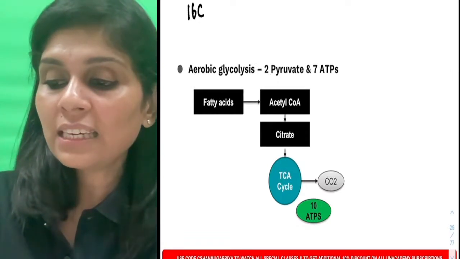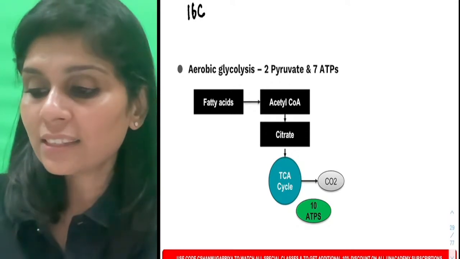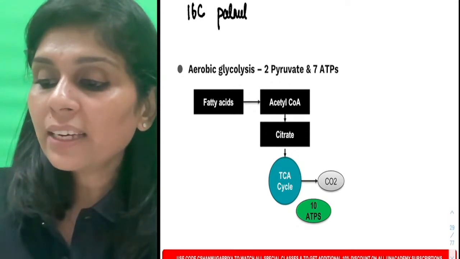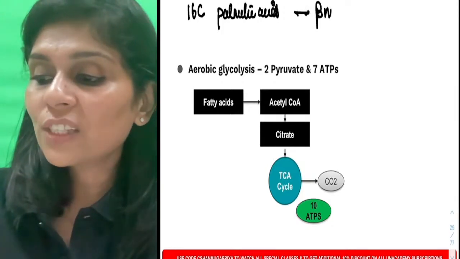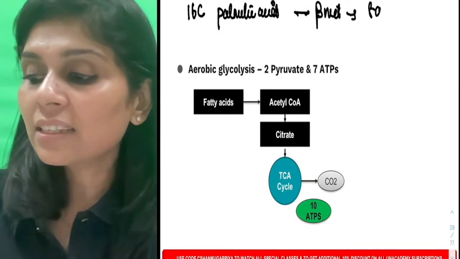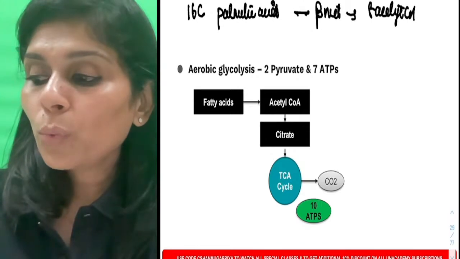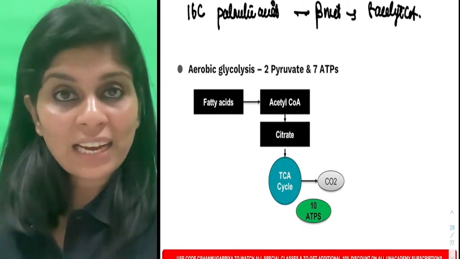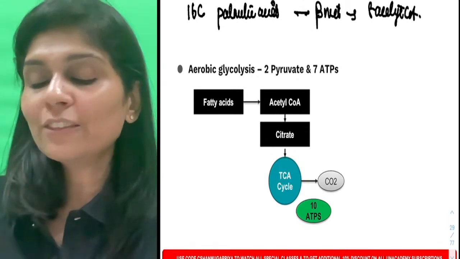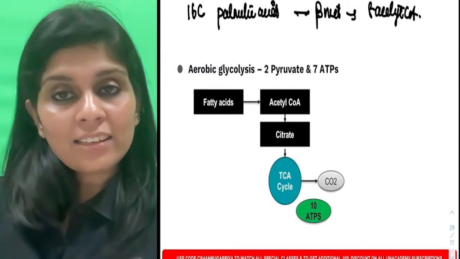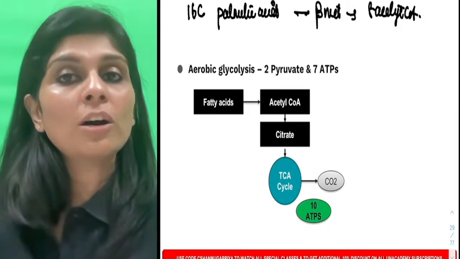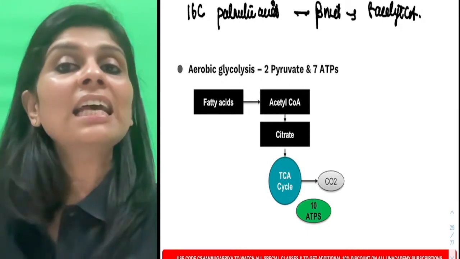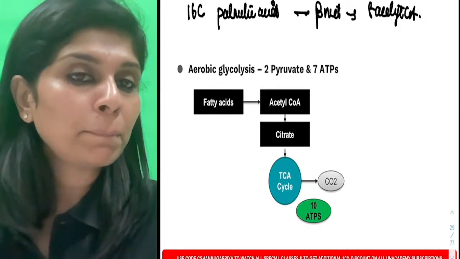Suppose it's a 16 carbon atom containing fatty acid, say it is palmitic acid. This palmitic acid undergoes beta oxidation to form 8 acetyl-CoA. So not only carbohydrates, even fat on oxidation would give rise to acetyl-CoA. That acetyl-CoA also gets into citric acid cycle. That also comes out as carbon dioxide. That will also give rise to ATP.